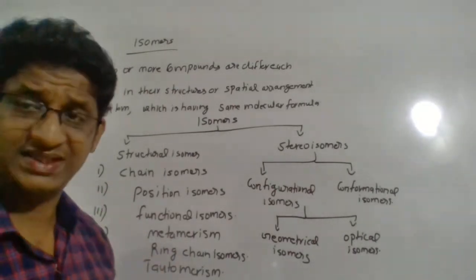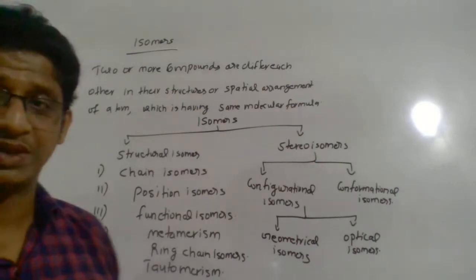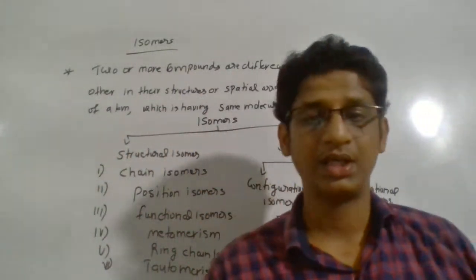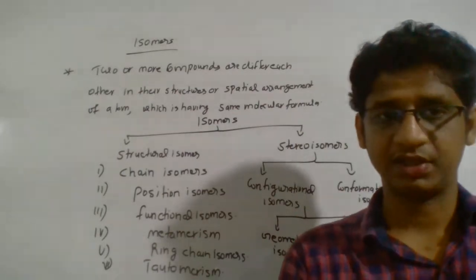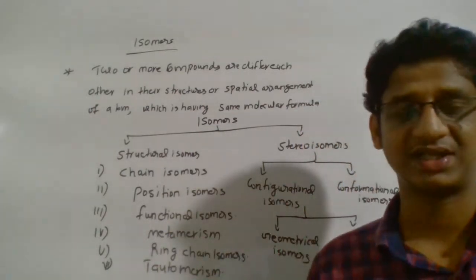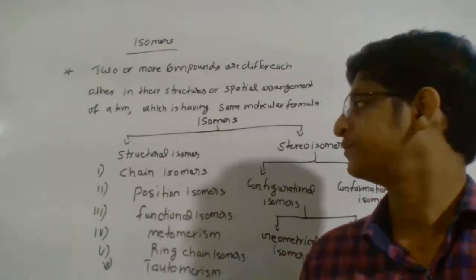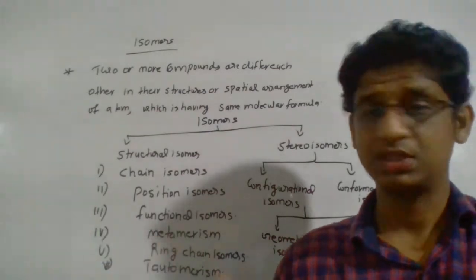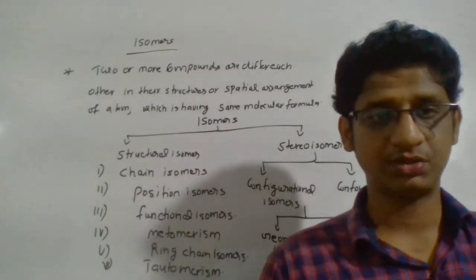Okay, so this is the basic way we can classify isomers. So first of all, what are isomers? They have the same molecular formula, but their structure is different, or the spatial arrangement of atoms is different. Such compounds we call isomers. Isomers are classified mainly into two: structural isomers and stereoisomers.